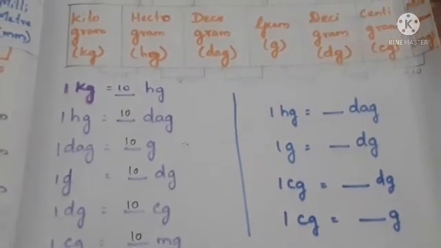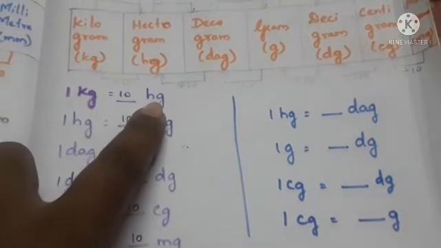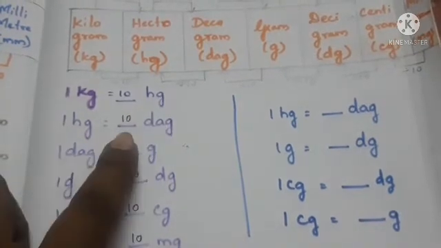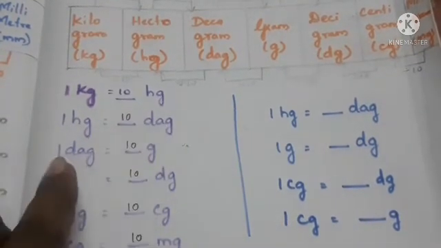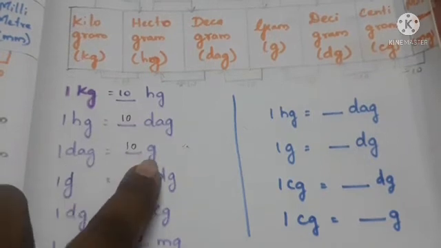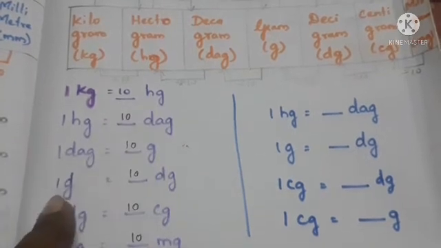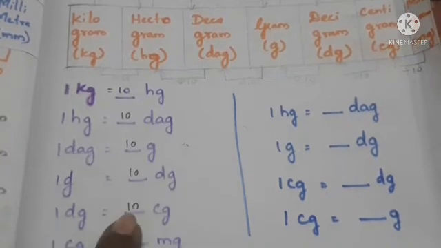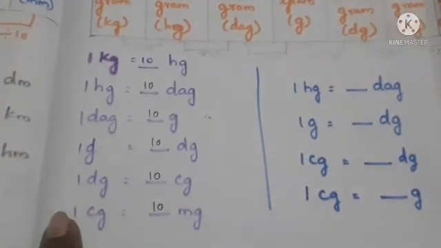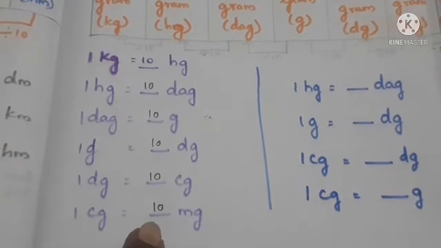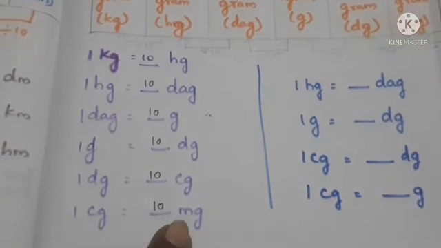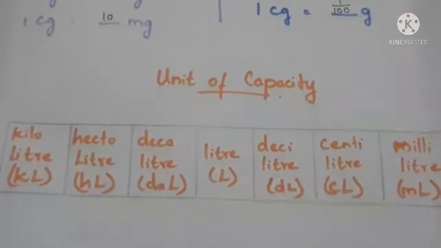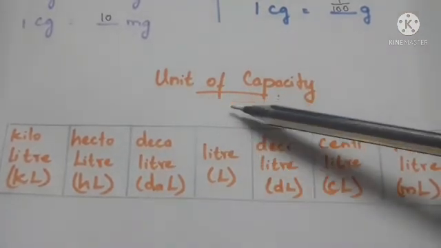So 1 kilogram is equal to 10 hectogram, 1 hectogram is equal to 10 decagram, 1 decagram is equal to 10 grams, 1 gram is equal to 10 decigrams, 1 decigram is equal to 10 centigrams, and 1 centigram is equal to 10 milligrams. So these are the basics. Next we are going to see the unit of capacity.